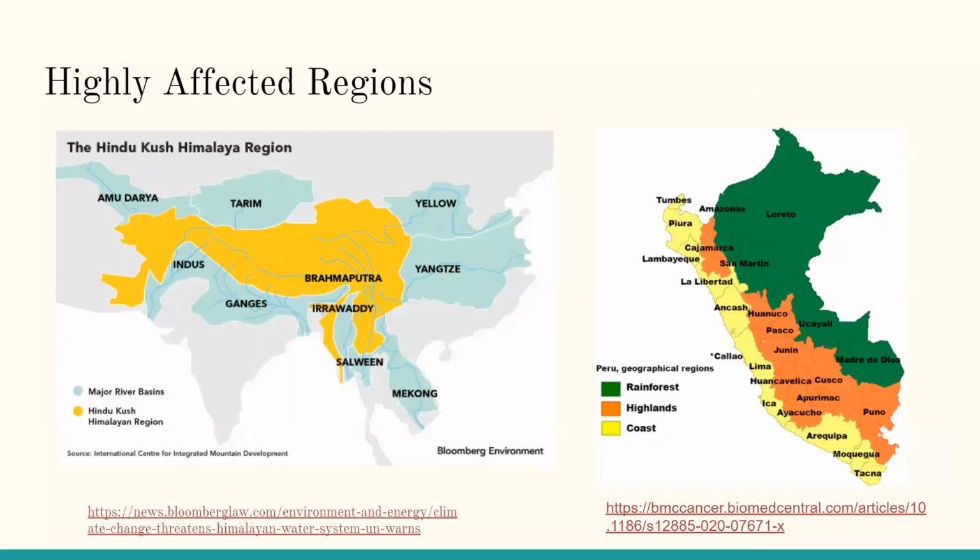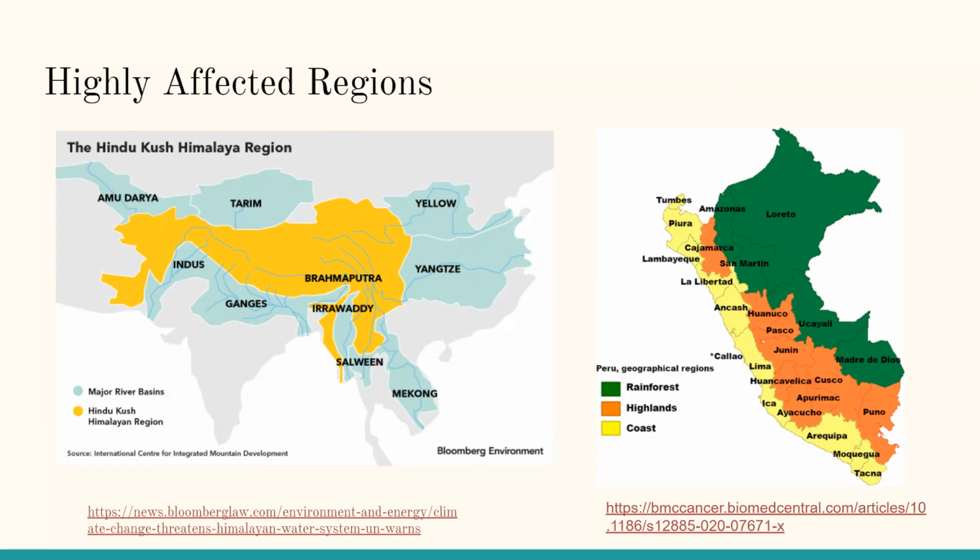Some of the most highly affected regions of mountain glacier loss include the Peruvian highlands, shown in orange on the right, and the Hindu Kush Himalayan regions, shown in yellow on the left. They have experienced glacial retreats, and many of the local communities experience water shortages since the rivers from the meltwater are their main source of water. For example, the cryosphere contributes to about 70% of the Indus River system. Without the glacial meltwater in the spring and summer, the rivers will go dry.